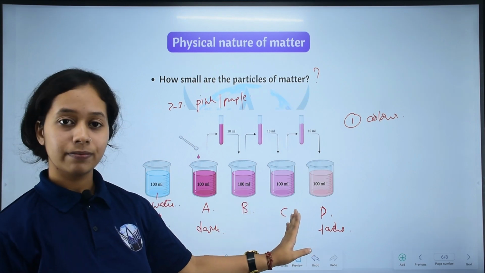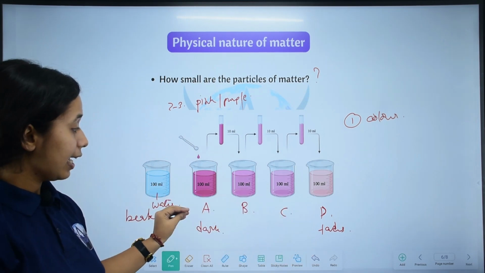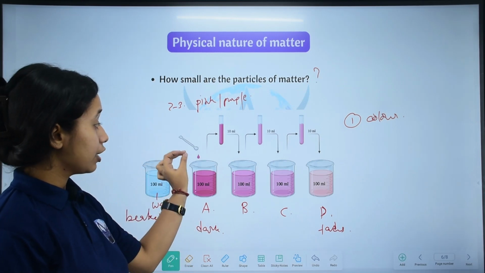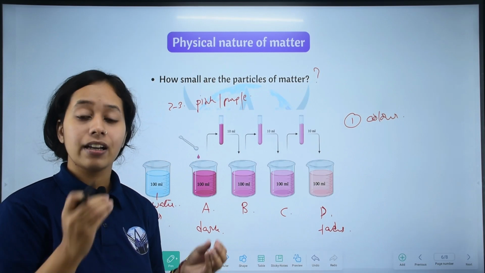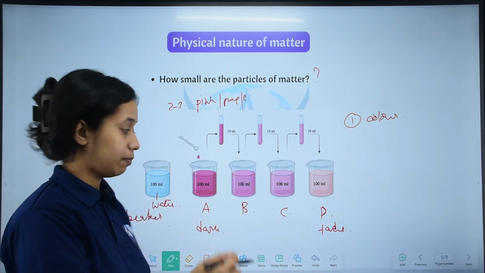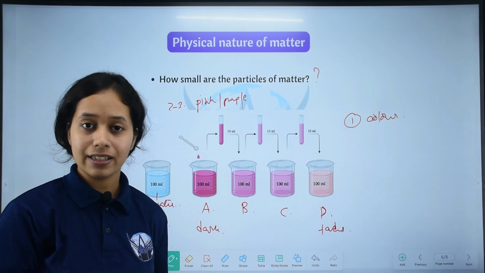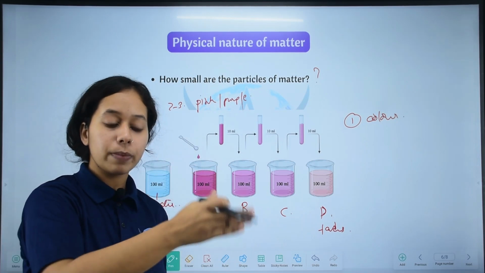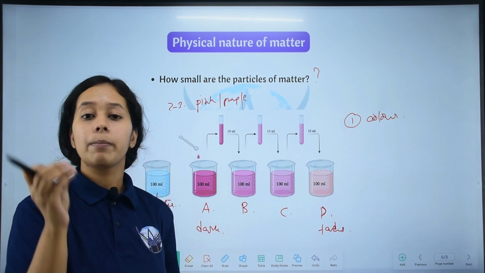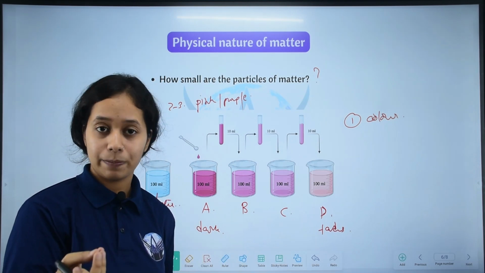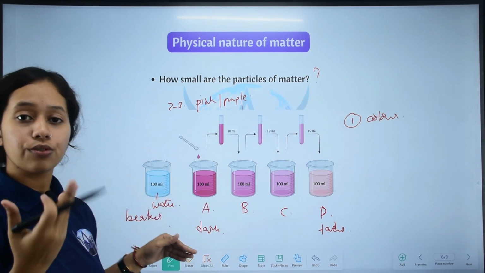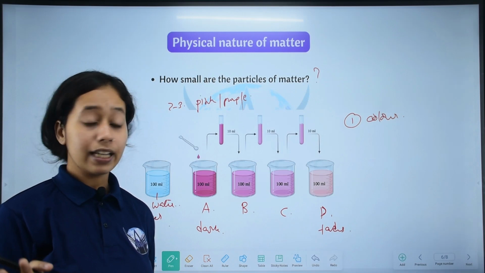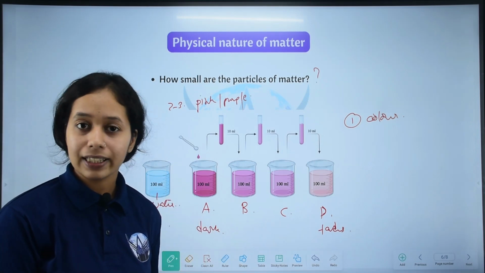Why did it fade? In A we directly added potassium permanganate. The presence of a pinkish color shows that particles of potassium permanganate are present. Water is transparent, we took clear water, so water does not impart any color. This color is imparted by potassium permanganate, right?